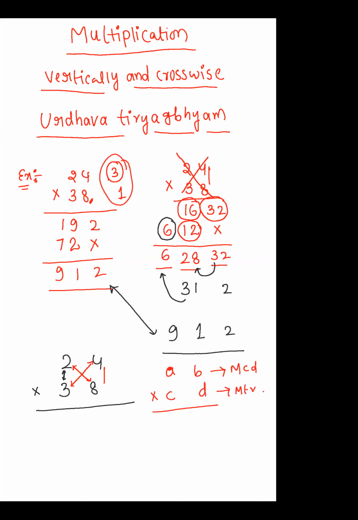So see, the same pattern, first pattern will be vertical, after then cross, and these two values will be added. Are you getting my point, everybody? Yes. After then vertical. So finally my result is AC, and look at now, AD plus CB, these two values I'm adding here. And finally BD is my final result. But you have to observe, when I'm writing these type of values, after then balancing comes.